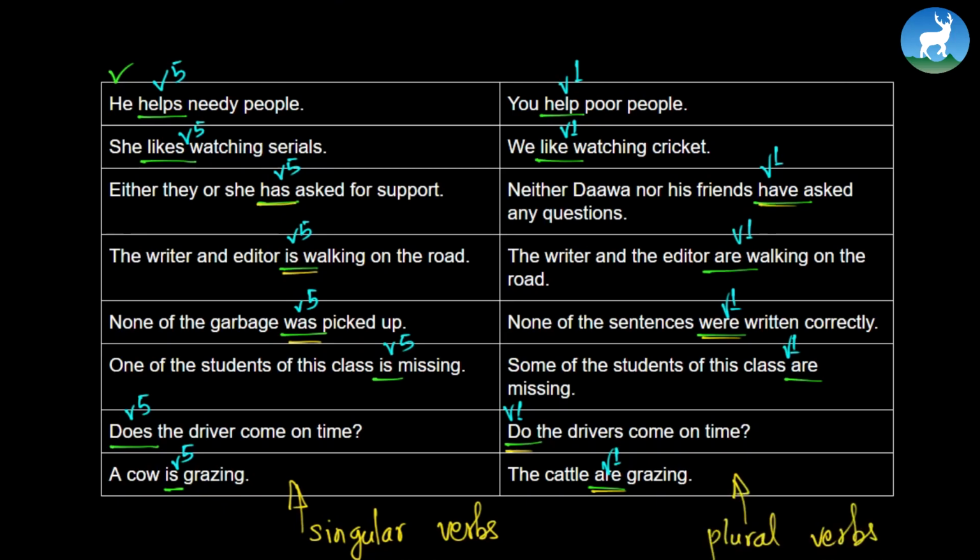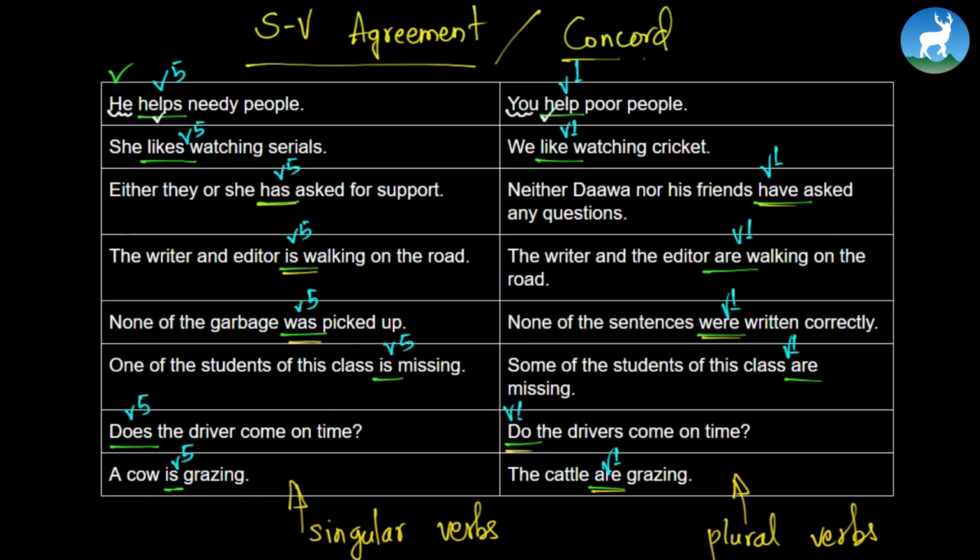From these examples, we can derive a fact that singular subject takes singular verb, while plural subject takes plural verb. Singular subject takes singular verb and plural subject takes plural verb. And this kind of agreement is called Subject Verb Agreement. And it is often called concord in the language of grammar. Alright, let's study about Subject Verb Agreement or concord in detail. Let's start by learning the basic rule.